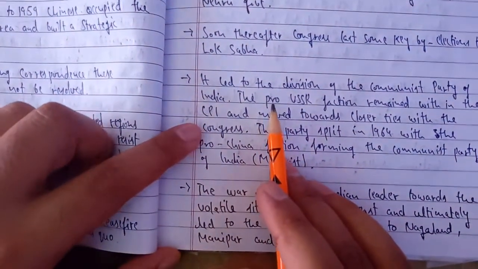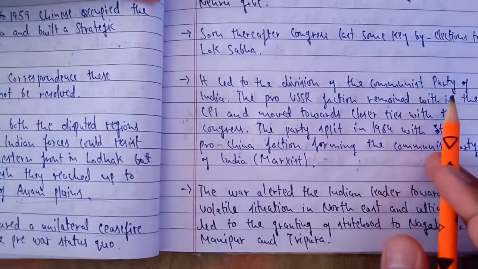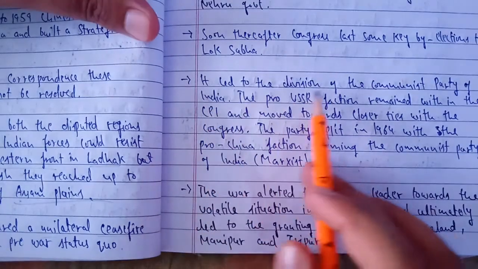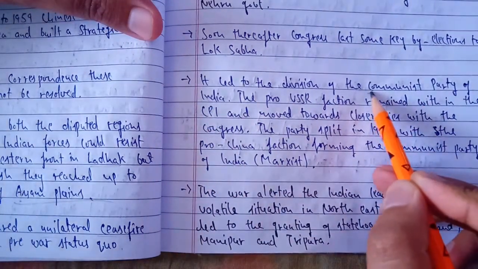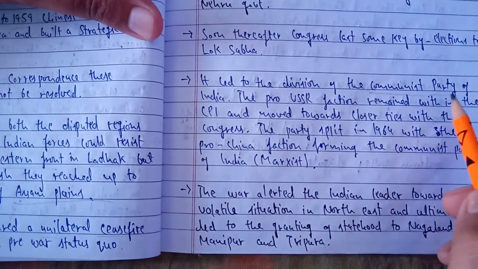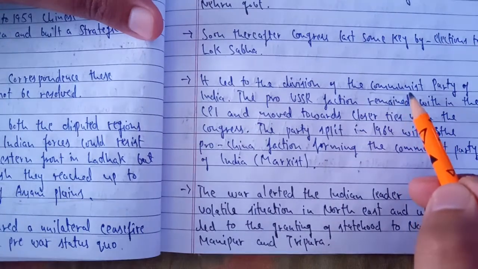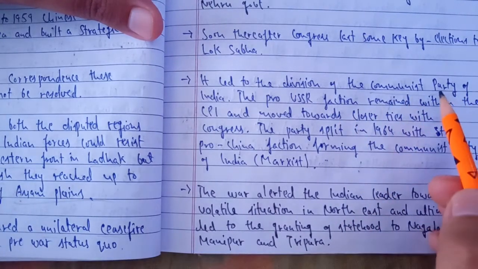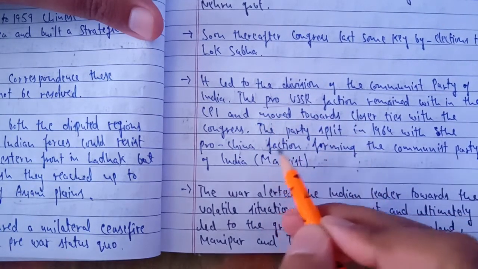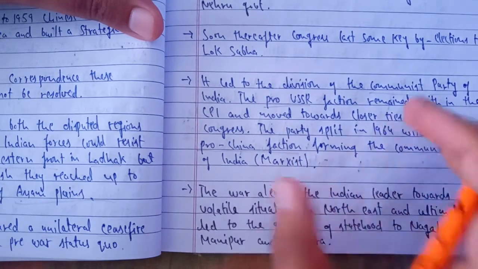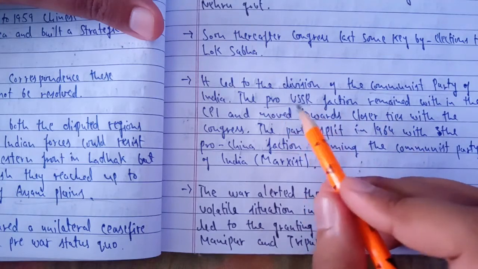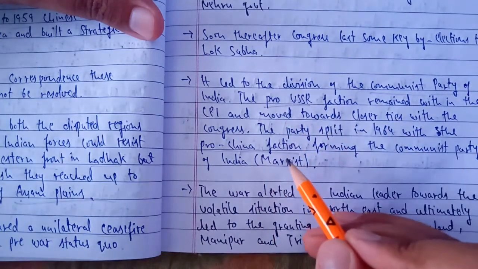It led to the division of the Communist Party. This also had an impact on the political parties of India. As we know, China was a communist nation, and India was the first country to recognize the Communist Party of China. There was also a Communist Party within India, and this party had two factions. One was the pro-USSR faction and the other was the pro-China faction. These two factions were within the Communist Party of India. CPI included both the pro-USSR and pro-China factions.